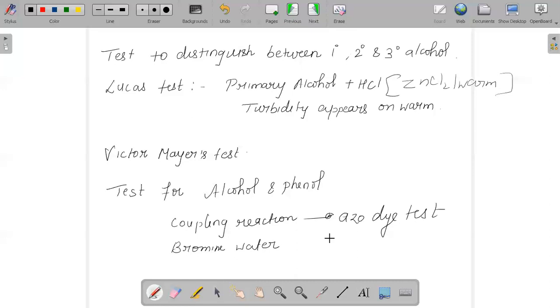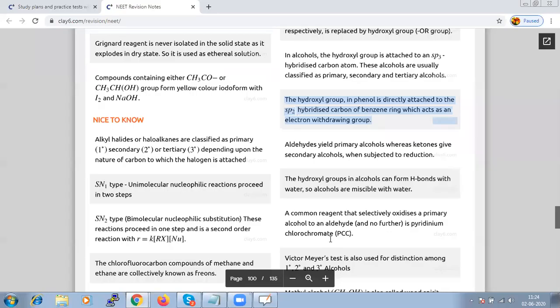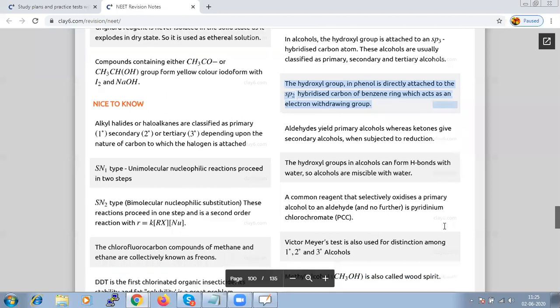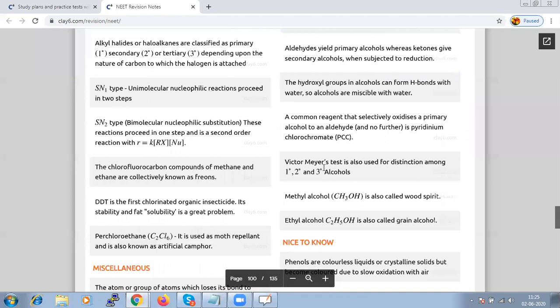So, this is about your phenols. And there are certain facts: a hydroxyl group in alcohol can form H bond with water. That is why we say that alcohols are miscible with water. And a common reagent that will selectively oxidize a primary alcohol to aldehyde is pyridinium chlorochromate, which we call in short PCC. And Victor Meyer test is used for distinguishing primary, secondary and tertiary alcohol.